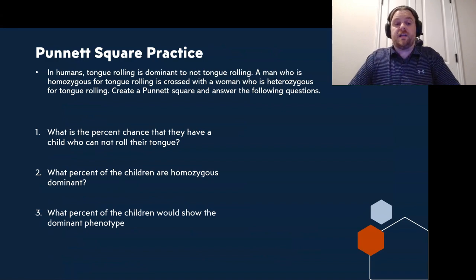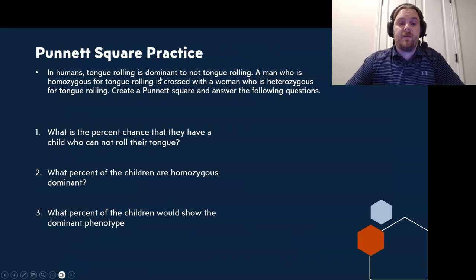So our first step, once again, is to determine the parental genotypes. So it says a man is homozygous for tongue rolling, and we see that tongue rolling is dominant. So that means that it is going to be an uppercase letter. And then the woman is heterozygous, meaning she has 1 uppercase letter and 1 lowercase letter, or 1 dominant gene or allele and 1 recessive allele.